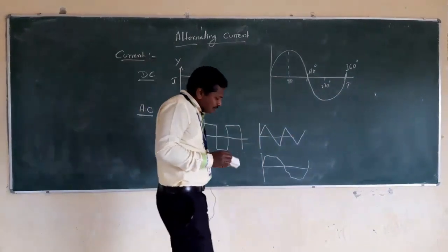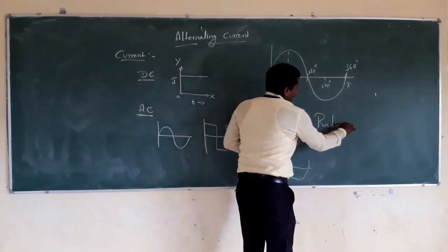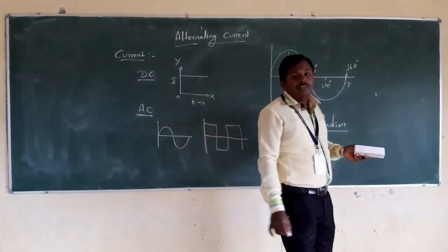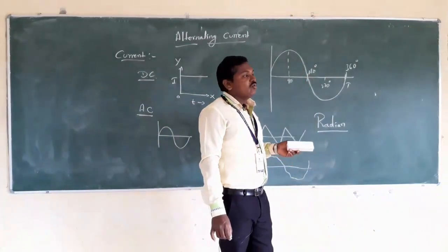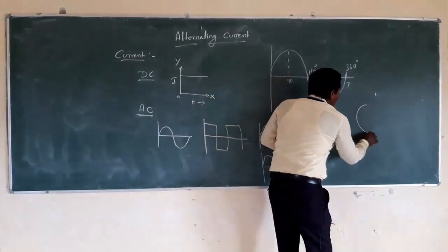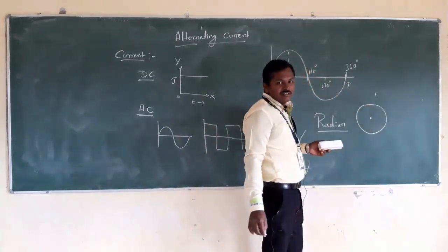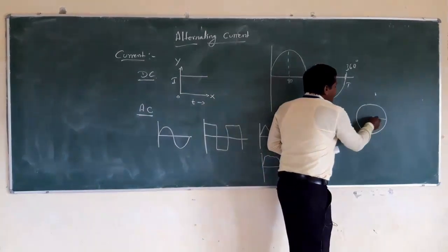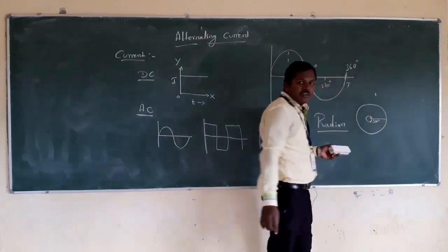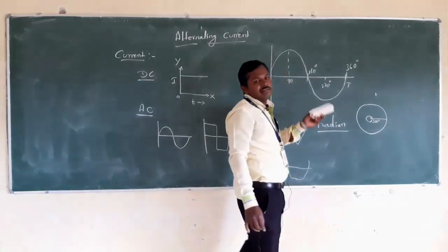So based on this, they explain one more concept, that is radian. Radian in the sense, the angle subtended at the center of a circle by an arc whose length is equal to the radius of the circle. So in terms of radian, the angle subtended at the center of a circle by an arc is 360 degrees now, right? 360 degrees, whose length is equal to the radius of the circle, that we can call a radian.